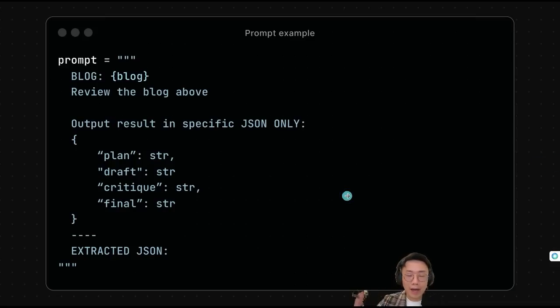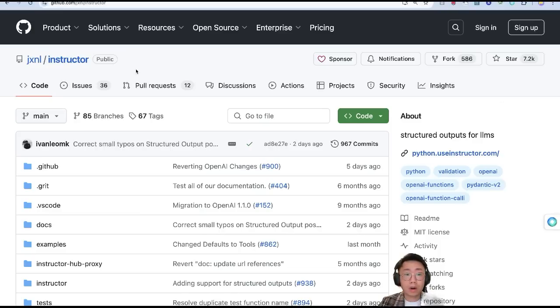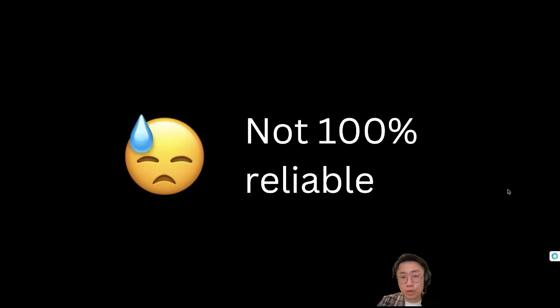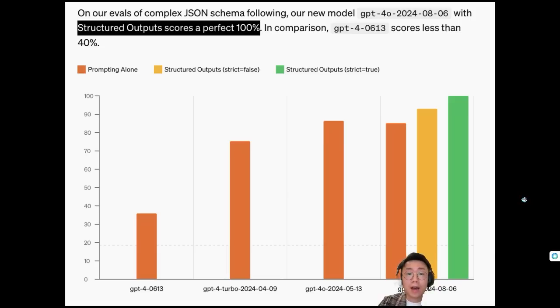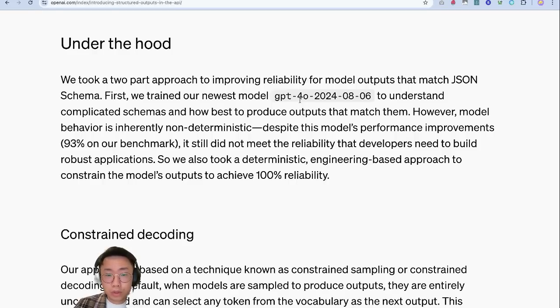Previously, we kind of hacked our way through by adding a specific prompt about the data structure that we want in the JSON mode. And there are also open source libraries like Instructor to enable the large language model to output structured data more reliably, with mechanisms like retrying if it didn't generate the intended result at the first attempt. But the problem with this existing approach is that it is often not 100% reliable. There will be 1 out of 100 times it outputs something not following the specific structure I defined, especially when the data structure becomes more and more complex. And this is why this 100% guaranteed output score is such a big deal. And to achieve that, it was not just based on the model.